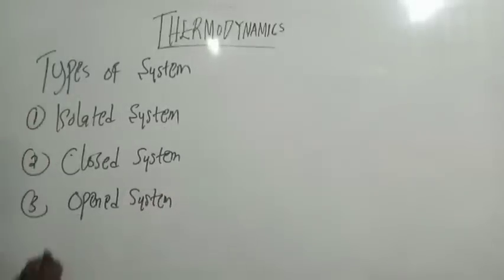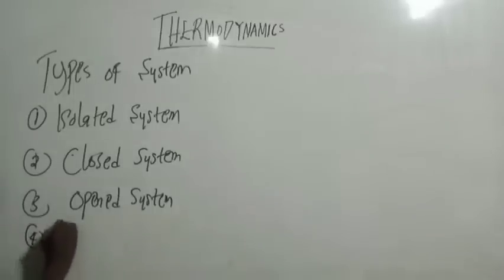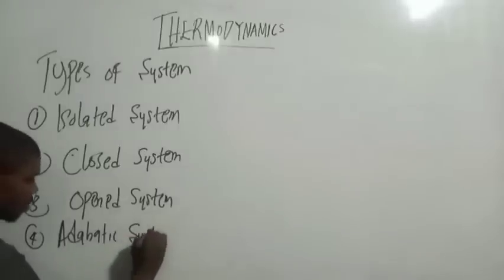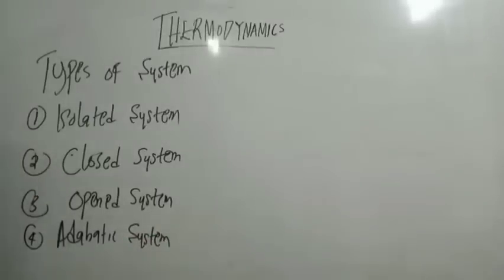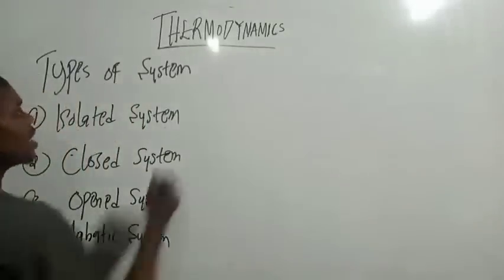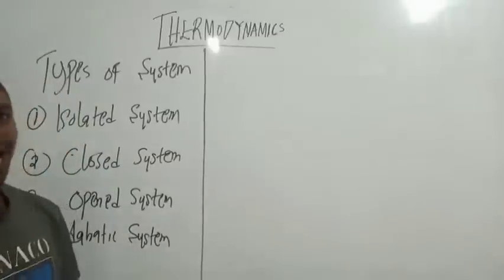Do you see that? Then we still have one other that is considered, they call adiabatic system. Now you have to consider these four types of system because they normally ask it in the exam.